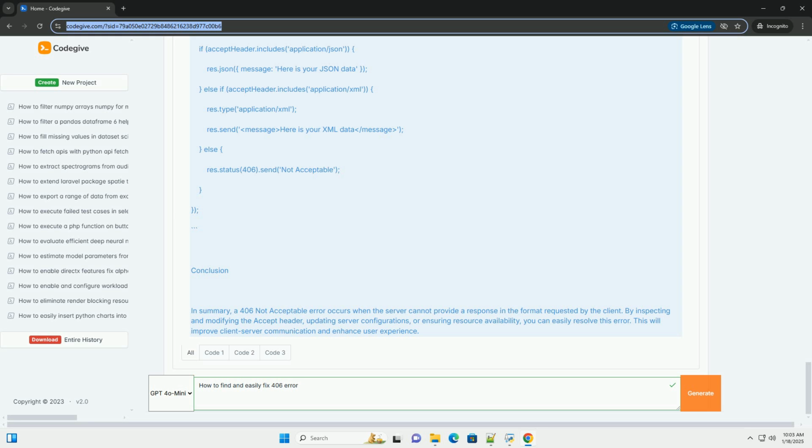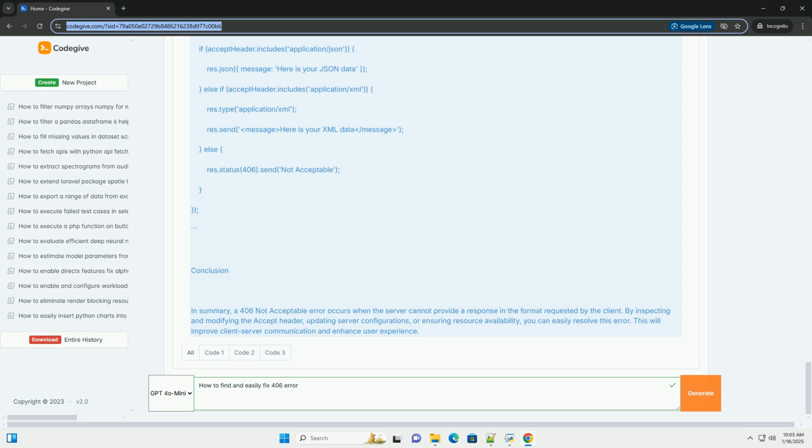Fixing the issue. 1. Modify the client. If the server only supports XML, the client should include application/xml in the Accept header. 2. Update the server. If you want the server to support JSON, you can modify the server code to handle the request.